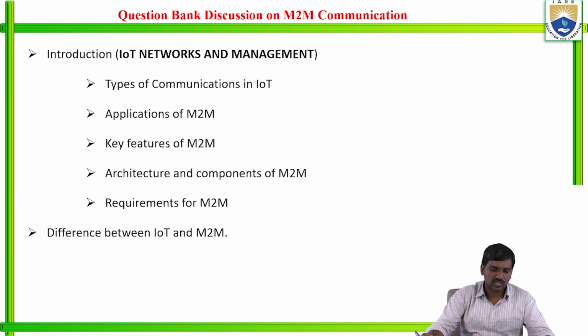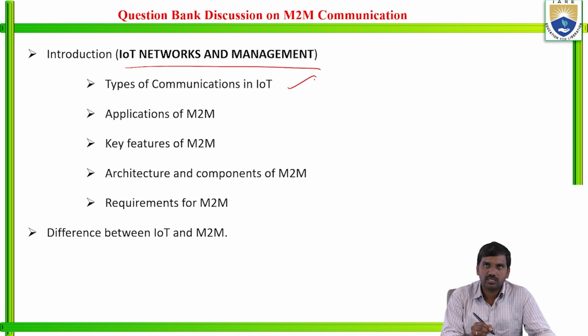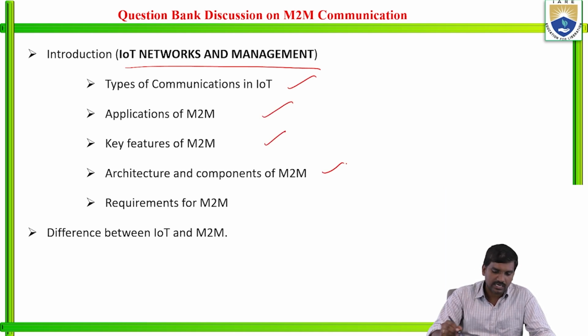Before that, first we have to know what machine to machine is. This is under the IoT networks and management system, that is the domain name. And types of communications in IoT, applications of machine to machine, key features of machine to machine, architecture and components of machine to machine, requirements of machine to machine. The last one, what are the differences between IoT and machine to machine.